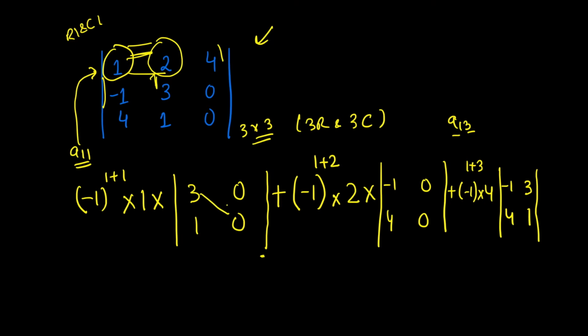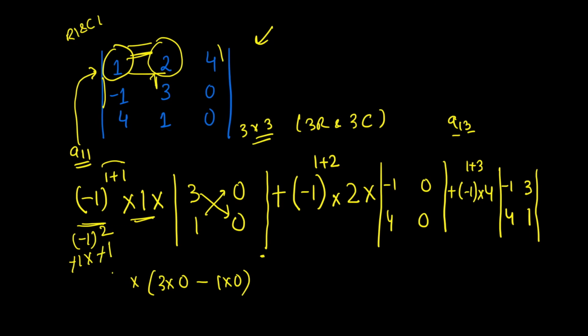And now you have to find the determinant for these matrices. So again, when you do that, 3 times 0 minus 1 times 0. Anything multiplied by 1 will be the same number. And then what is minus 1 to the power 1 plus 1? That is 2, so this will be minus 1 squared. That means minus 1 is multiplied 2 times and the signs get cancelled. So this will be 1 times this, because the pair of signs get cancelled. So this term will be 0, because if you take the product of 0, it's actually 0, and 1 times 0 is 0.